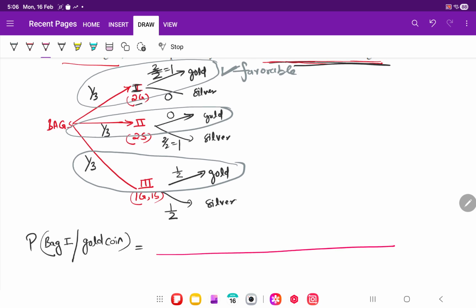So the probability will be first selected and it is gold, which is 1, plus second selected and it is gold, the probability of gold from the second is 0, plus for the third one, third selected and it is gold, 1 by 2. Out of that, the first one is favorable. So 1 by 3 into 1.